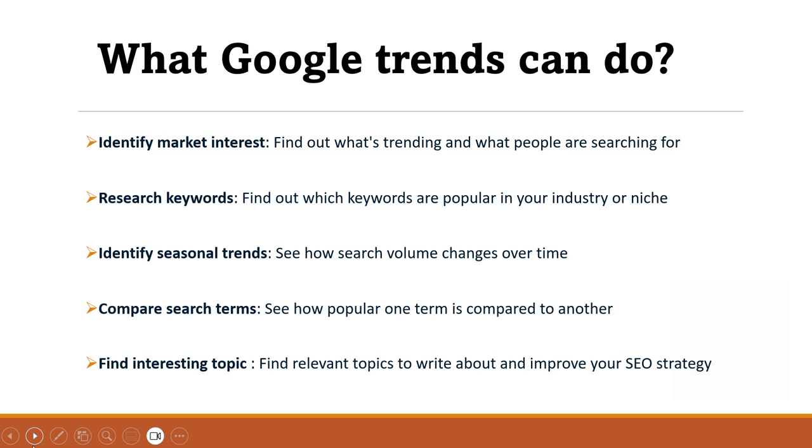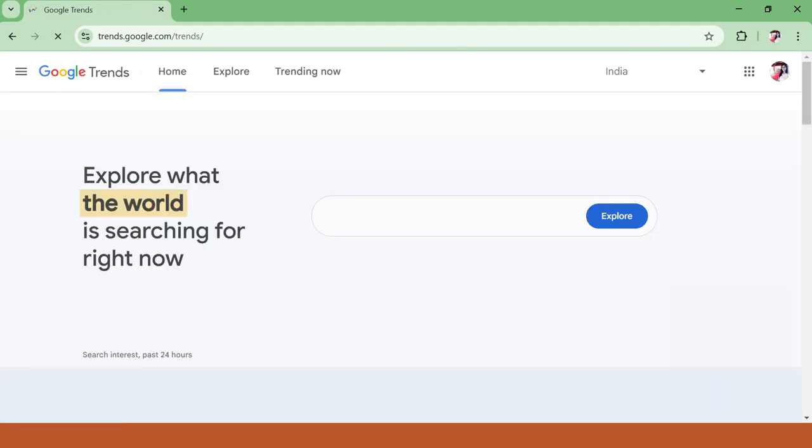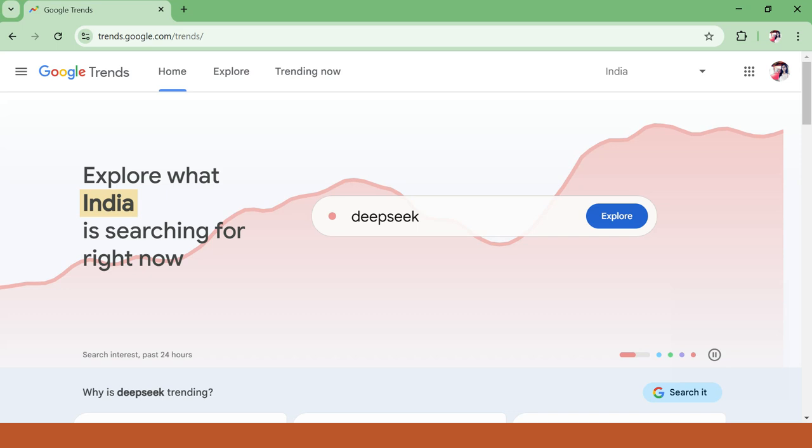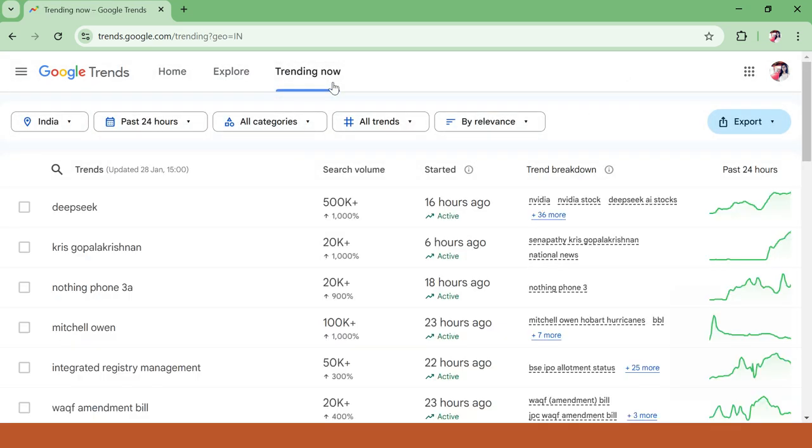So let's begin. I'll just show you how the Google Trends dashboard looks. Now we came on Google. Here I have just typed Google Trends. I am just clicking on Google Trends. Now I reach the Google Trends dashboard. Here you can see three options: Home, Explore and Trending Now. When I click on Trending Now, I will get to know what all things are trending on Google search right now with the search volume, when the search started, like 18 hours ago, 23 hours ago, and the breakdown of that search trend.